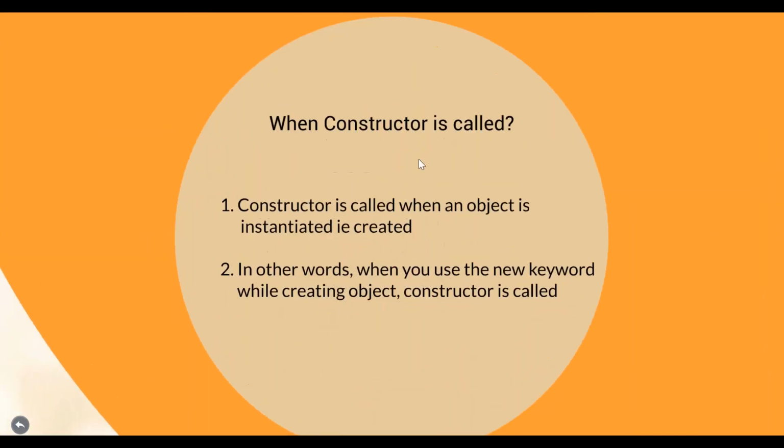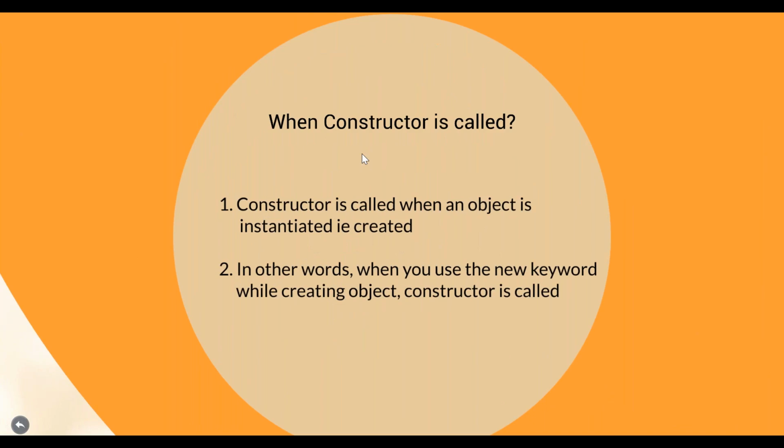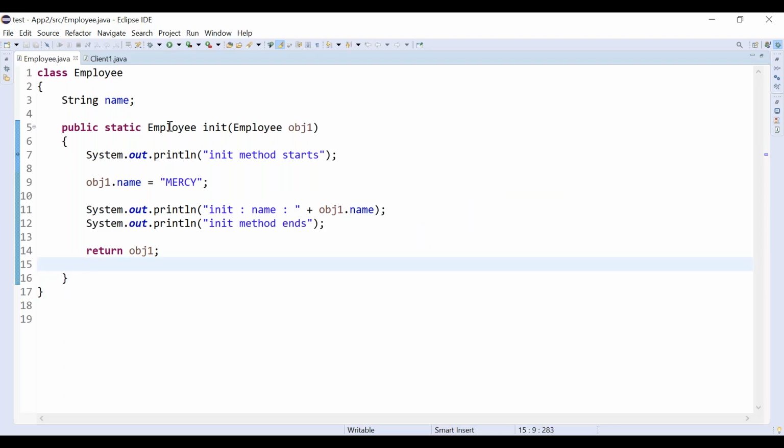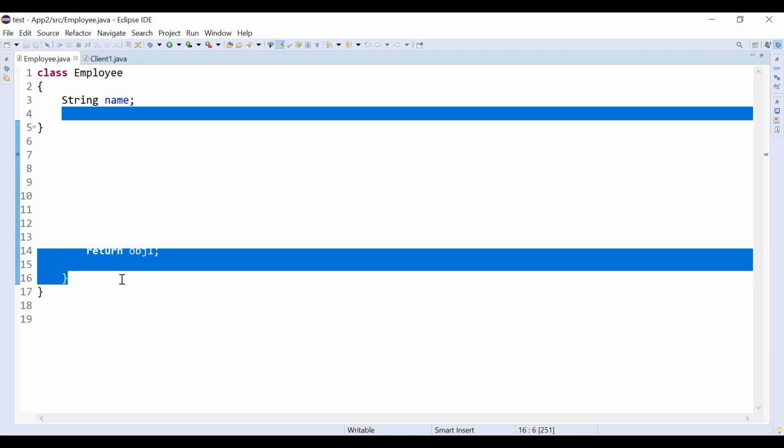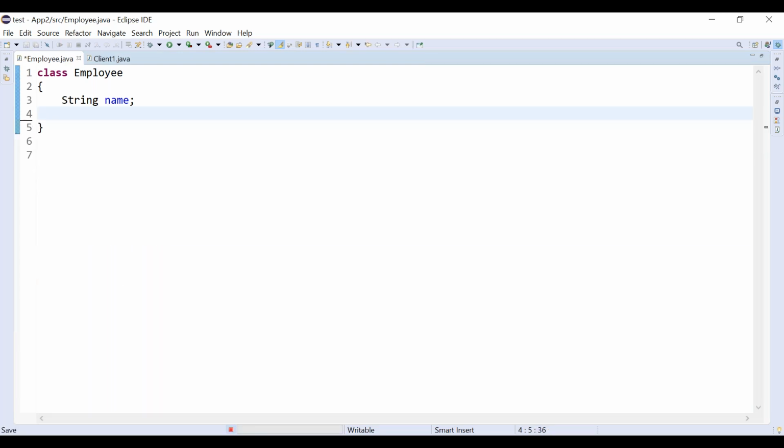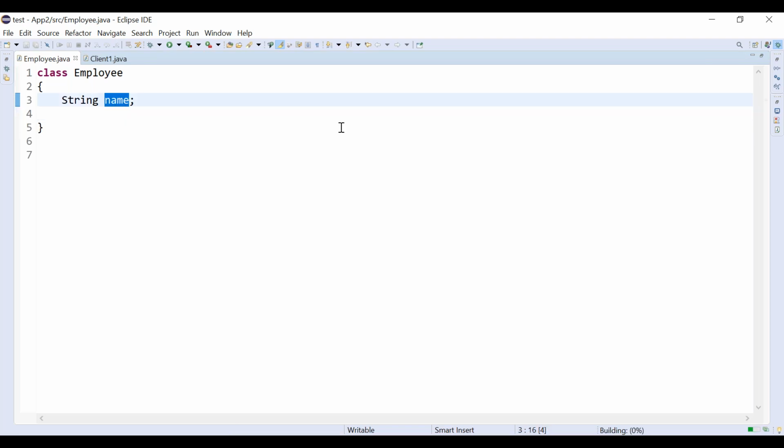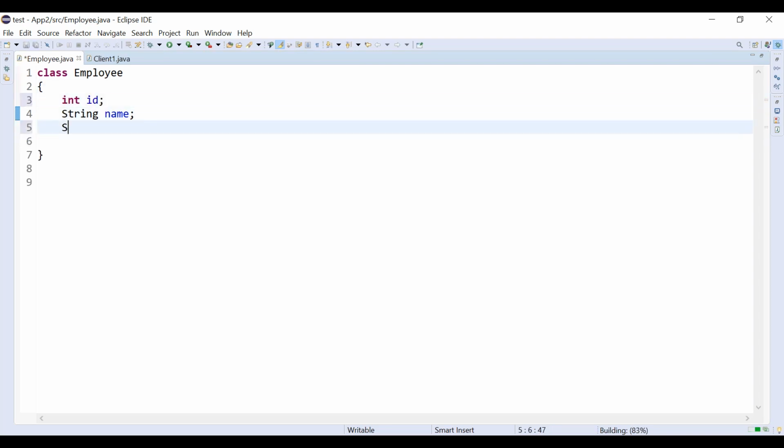A constructor is called when an object is instantiated. Whenever we are creating an object using the new keyword, the constructor is called. Let's go ahead with one class. This is our Employee class. We have employee ID, employee name, and company. These are all instance variables. Consider we will go with only one attribute for now.